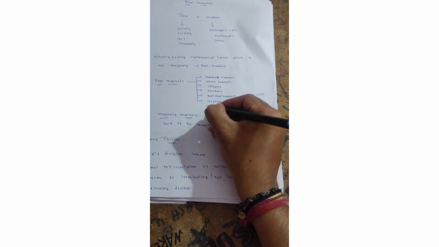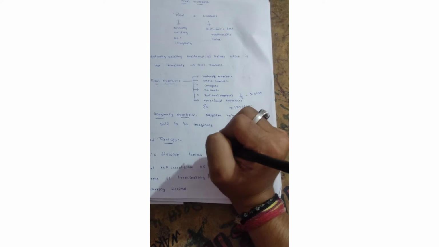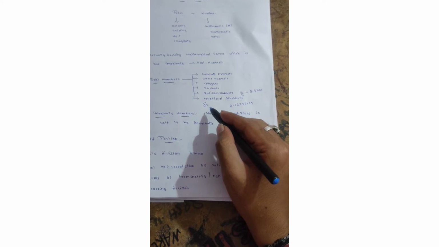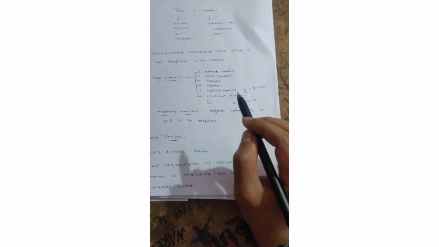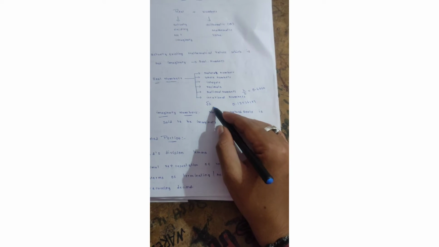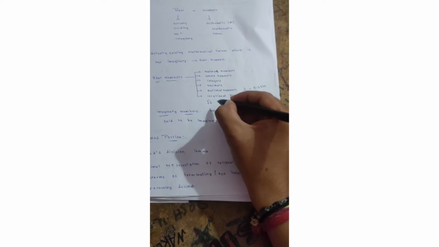And also, if any root values are there, other than perfect square roots, then it is also said to be an irrational number. Like ఇప్పుడు √2 ఉంది, √2 if it is converted into decimal form, 0.1413 so on, like that it will go. అంటే ఈవెన్ రూట్ వాల్యూస్ ఆర్ సెట్ టు బి ఇర్రేషనల్ వాల్యూస్.